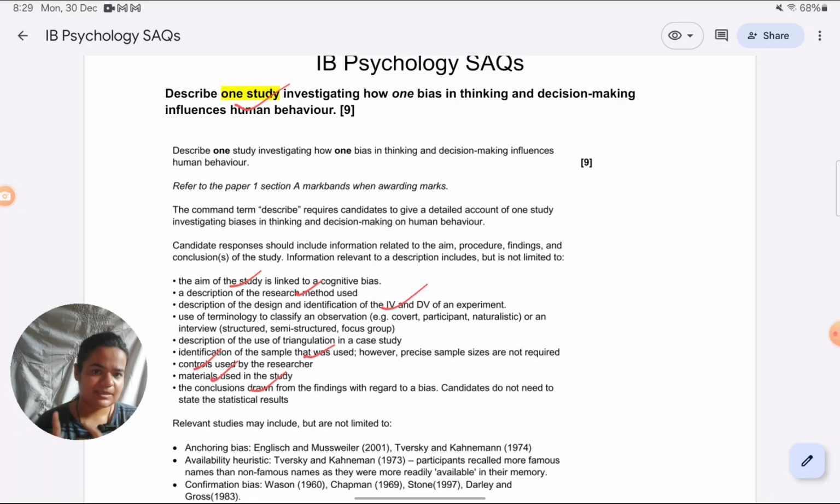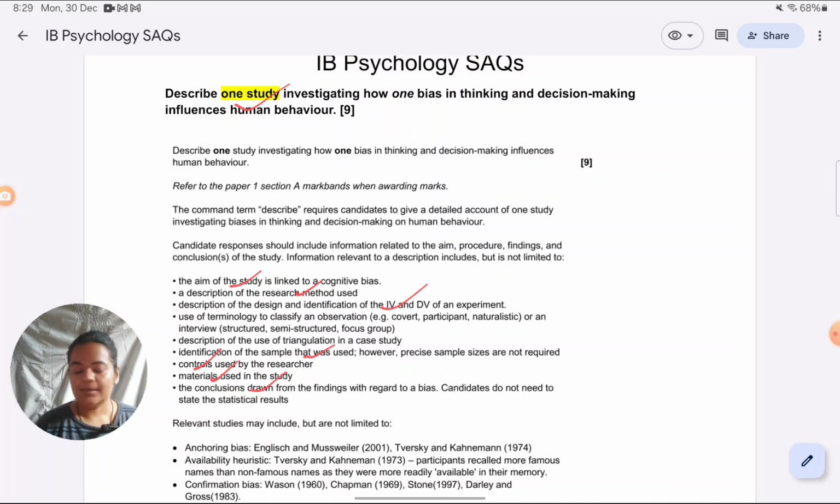Versus this, if it was describe a cognitive bias and you were just using the study as a support, then you wouldn't be required to give all these details about the study. Then you have to give the study as briefly as possible, only as much as it supports the cognitive bias. I hope you're able to understand this right away. And if you can't, I'm going to write and show you anyway. So just have a little patience. I'll be writing the answers soon, or you could just skip the video a little.